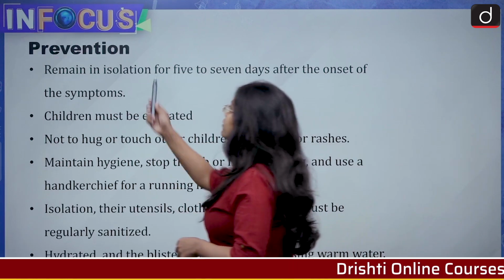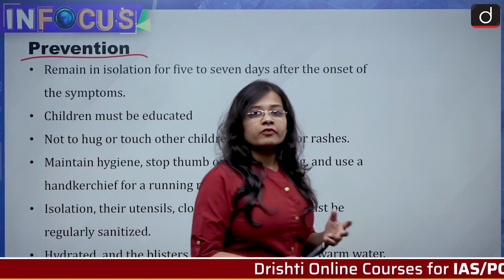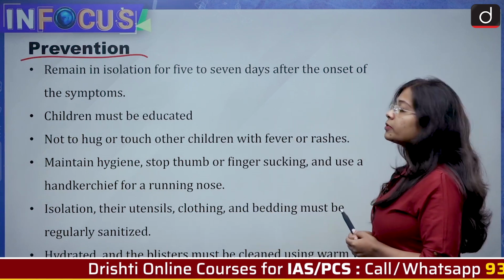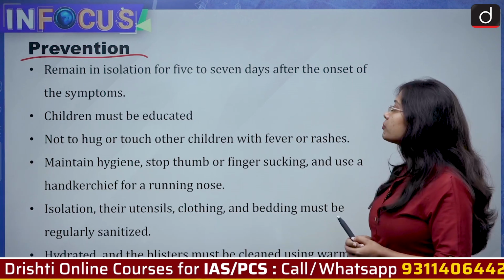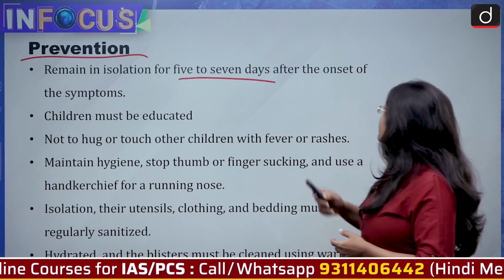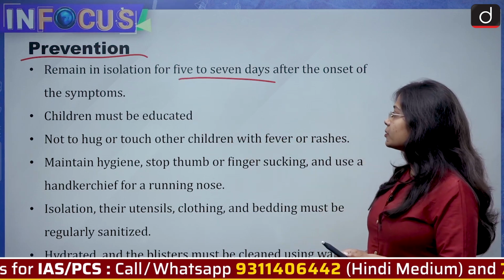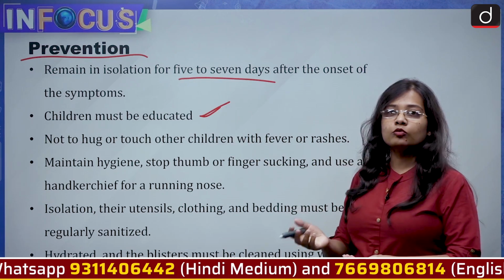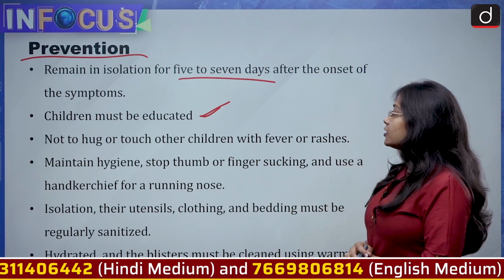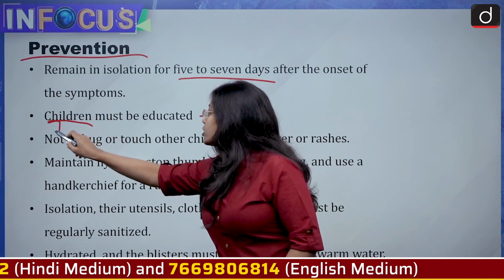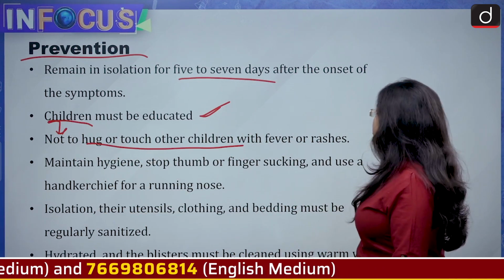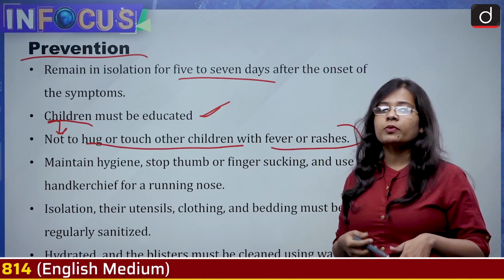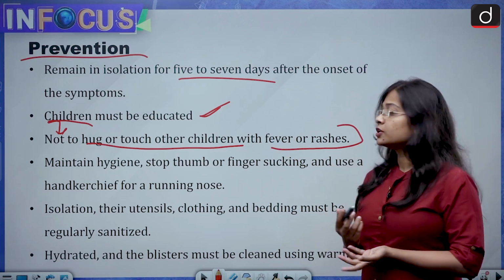Now let's talk about the preventive measures that can be taken to prevent the spread of tomato flu or tomato fever. That is, a person is advised or the child is advised to remain in isolation for 5 to 7 days after the onset of the symptoms, and then the children can be educated by their parents or in school about the tomato virus. Then it is advised that children should not hug or touch other children with fever or rashes. That person who is already infected with the tomato flu should not get in touch with other children.